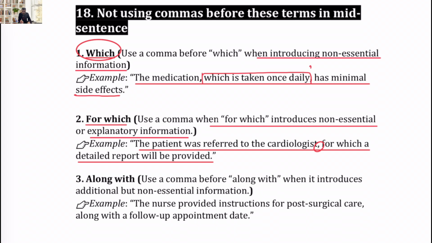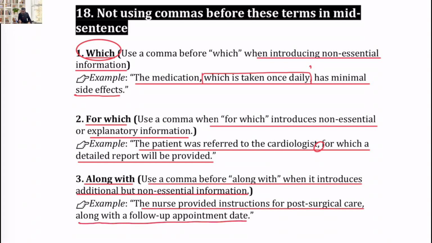Third one is along with, where we need to put a comma when it is used in mid sentence. Use a comma before along with when it introduces additional but non-essential information. The nurse provided instruction for post-surgical care, along with a follow-up appointment date. Post-surgical care is a broad term.